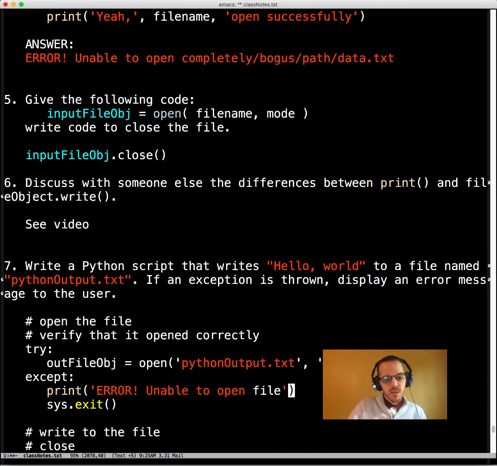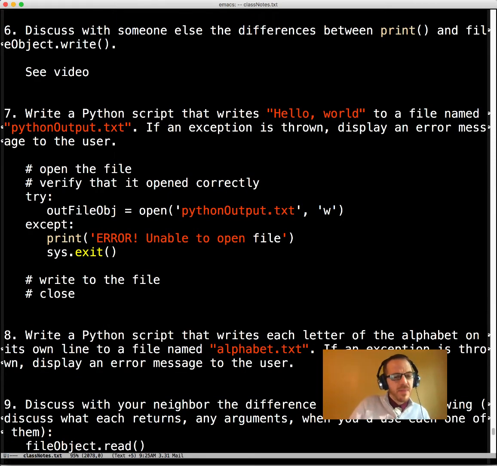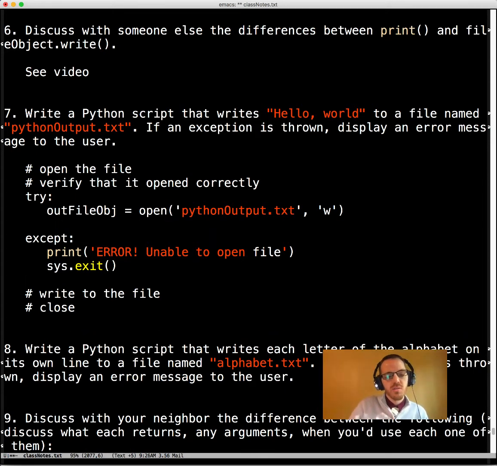So we'll just be quick and put it in there. And then, okay, so we open the file, and now we need to write to it. Now write can actually throw an exception, so why don't we just do write right here in our block. Now write is a method of a file object, so we're writing here, so it knows where to write it, and we just said hello world.